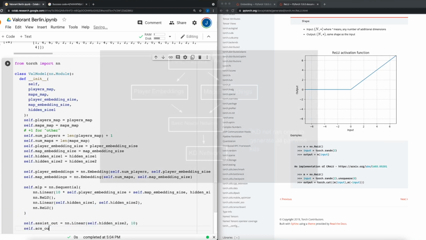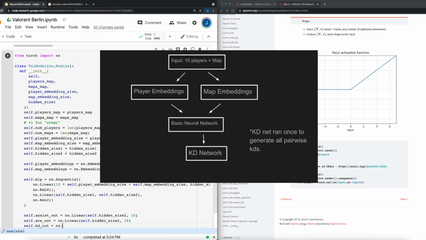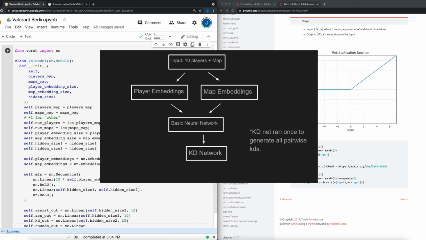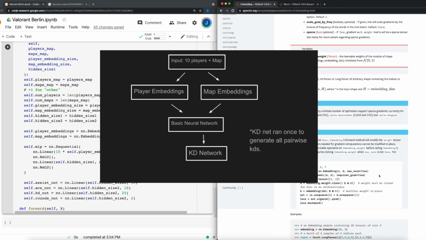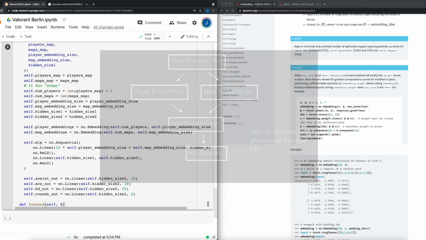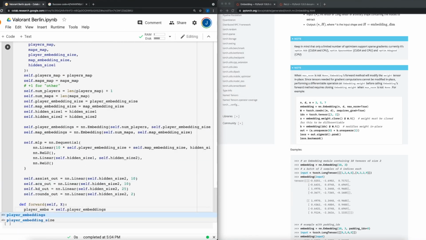In the first architecture, the input to the KDNet was only the output of the first neural network, which had already combined the info of the 10 players into one vector. Then the KDNet was supposed to look at that and generate all the pairwise KDs at once. I changed this to more directly model the pairwise nature of the KD data.